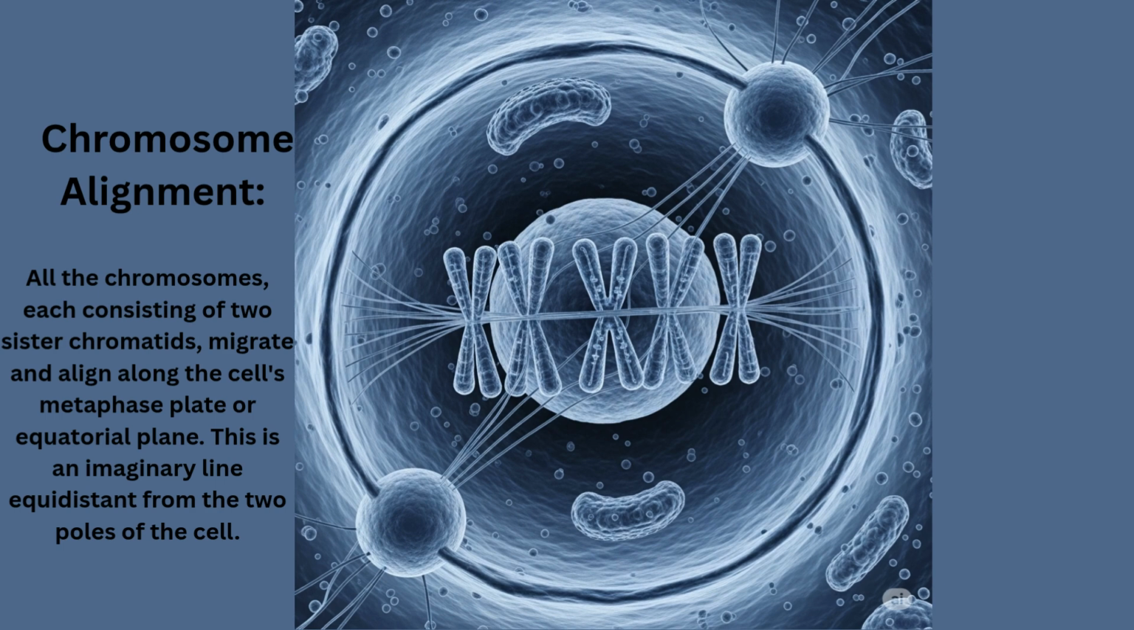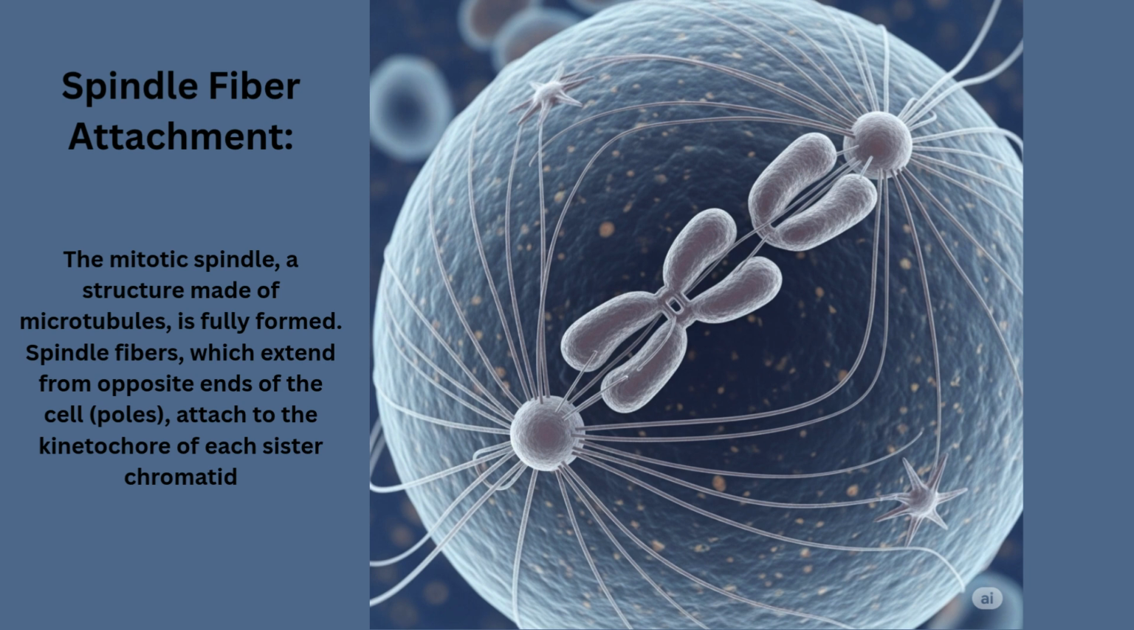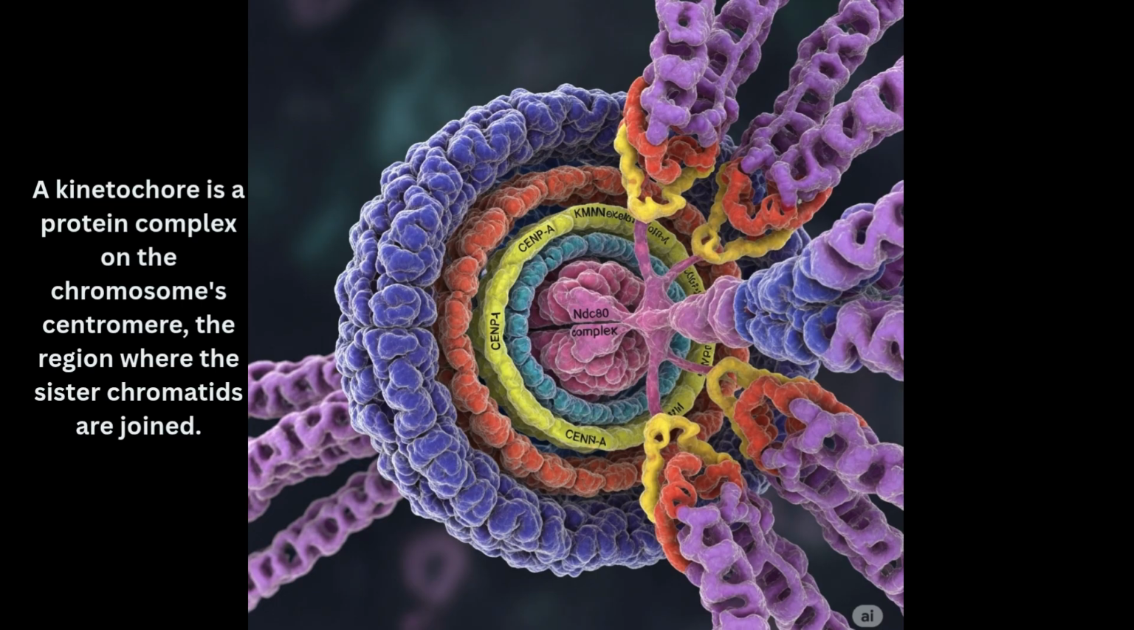Chromosome alignment. All the chromosomes, each consisting of two sister chromatids, migrate and align along the cell's metaphase plate or equatorial plane. This is an imaginary line equidistant from the two poles of the cell. Spindle fiber attachment. The mitotic spindle, a structure made of microtubules, is fully formed. Spindle fibers, which extend from opposite ends of the cell, the poles, attach to the kinetochore of each sister chromatid. A kinetochore is a protein complex on the chromosome's centromere, the region where the sister chromatids are joined.